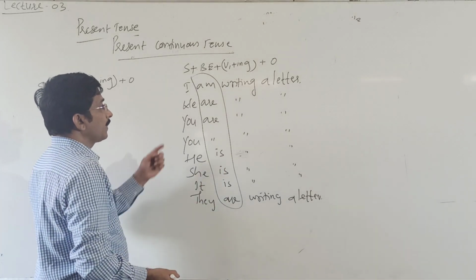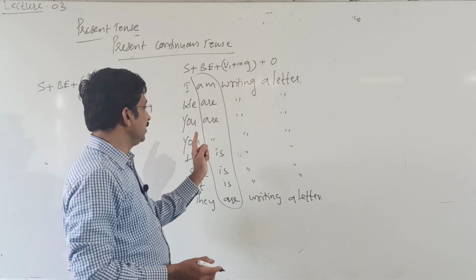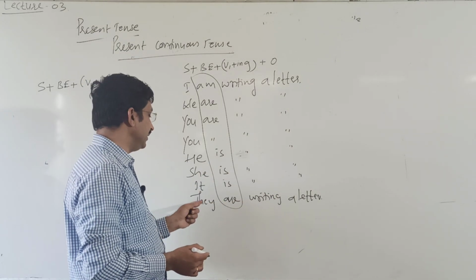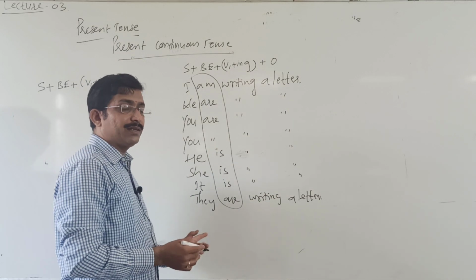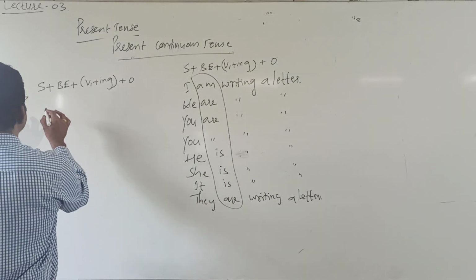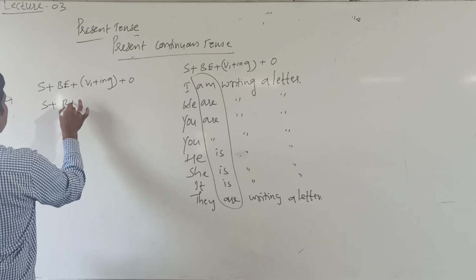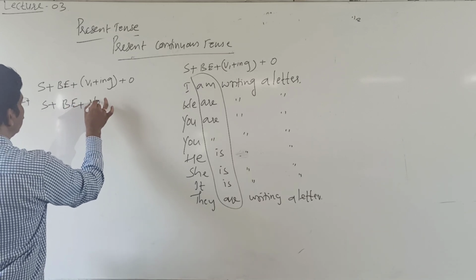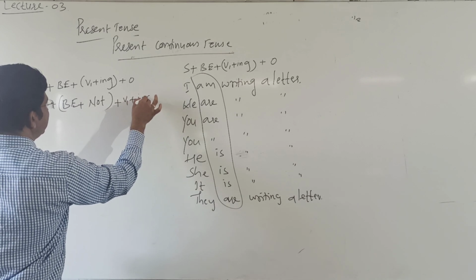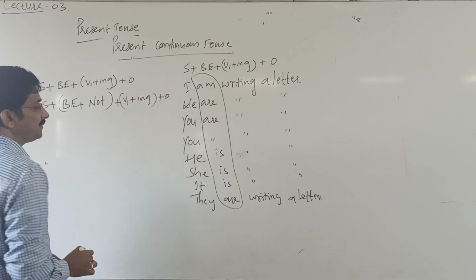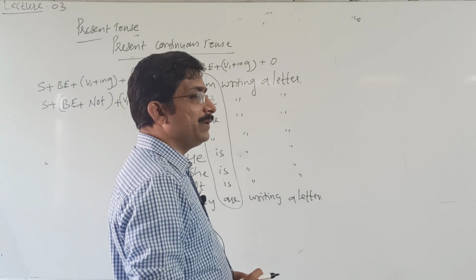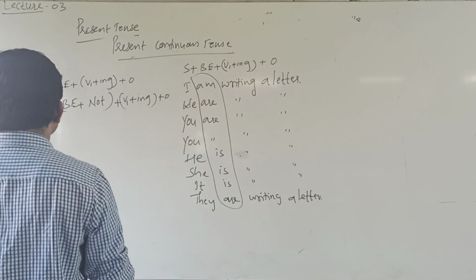I am not, we are not, you are not writing a letter, he is not writing a letter, she is not writing a letter, they are not writing a letter, and it is very easy. S plus be form plus not plus V1 plus ing plus object. That is the negative of present continuous tense.